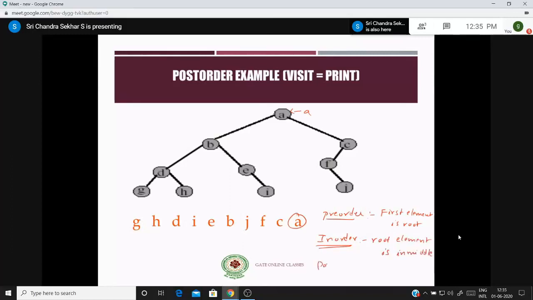And for the last point, post-order traversal, the root element is at last. Therefore, for pre-order, root is at first, for post-order, the root is at last, and for in-order, it is in the middle. So these 3 points: the root is present at the first of the list in the pre-order, the root is present at the last of the post-order, and it is in the middle in the in-order.